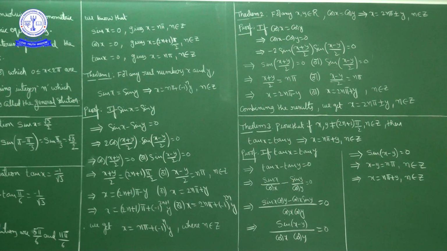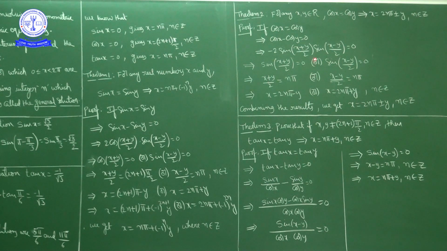Okay, cos x minus cos y formula: cos x minus cos y equals minus 2 sin of (x plus y) by 2 into sin of (x minus y) by 2. Right hand side equal to 0. So product 0 means either this term is 0 or this term is 0. So we have either sin of (x plus y) by 2 equal to 0 or sin of (x minus y) by 2 equal to 0.